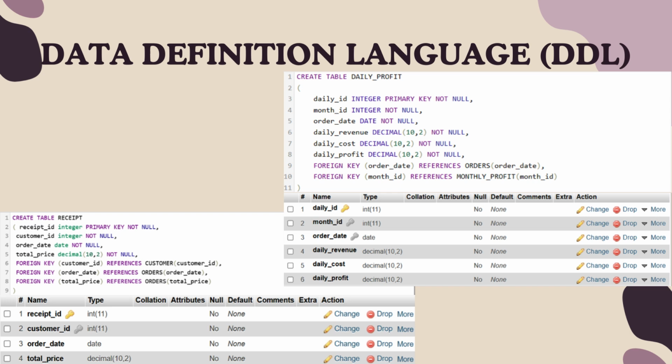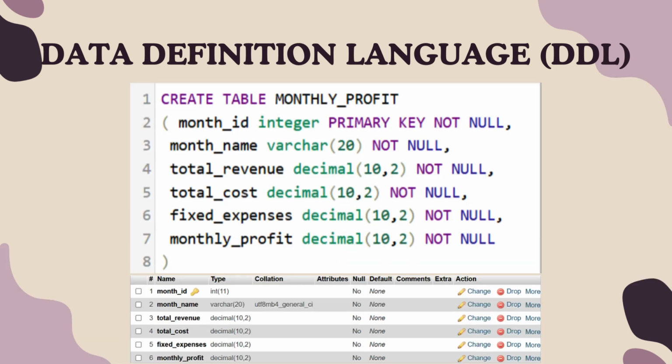For table receipt, we use receipt ID as the primary key, and we derive customer ID, order date, and total price from the table customer and order as a foreign key. And lastly, for table monthly profit, we use month ID as a primary key, month name, total revenue, total cost, fixed expenses, and monthly profit as the attribute.